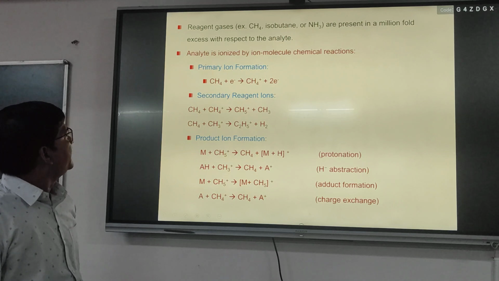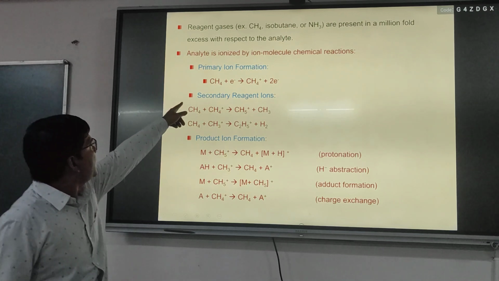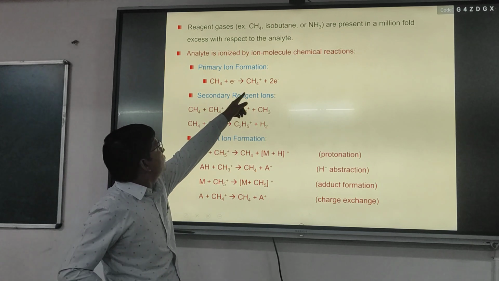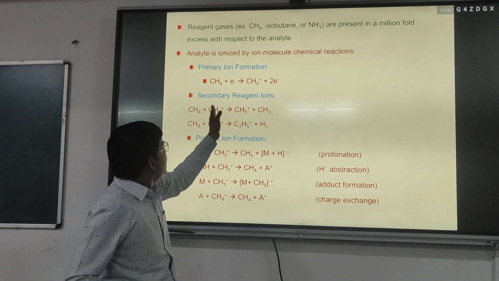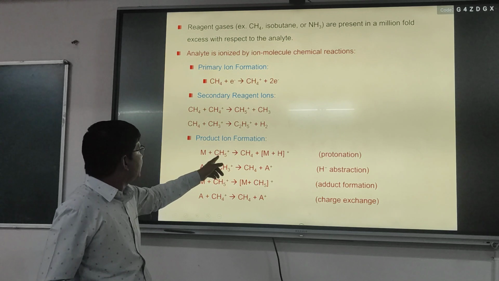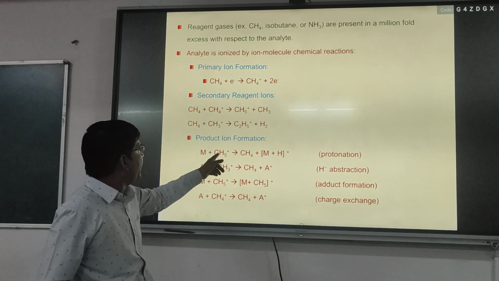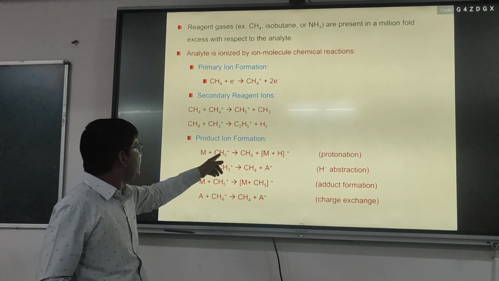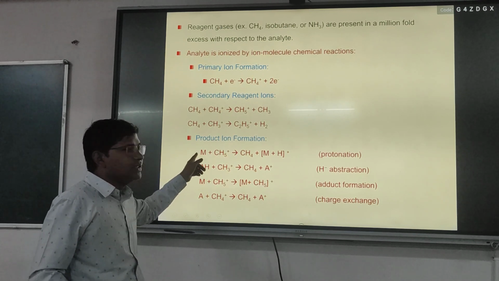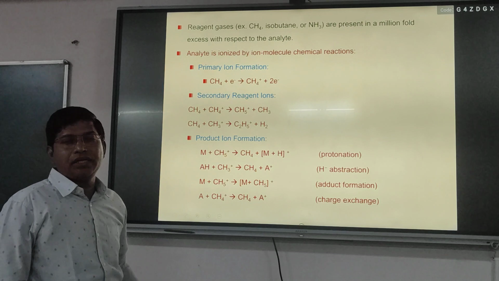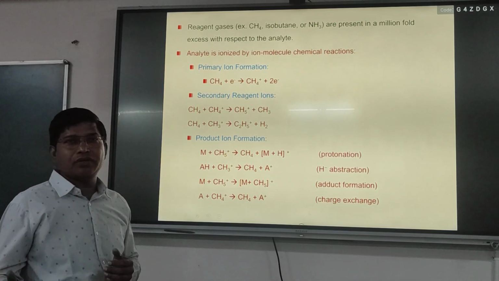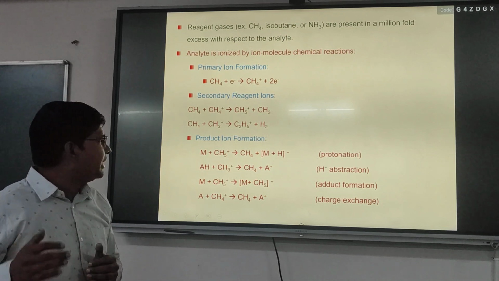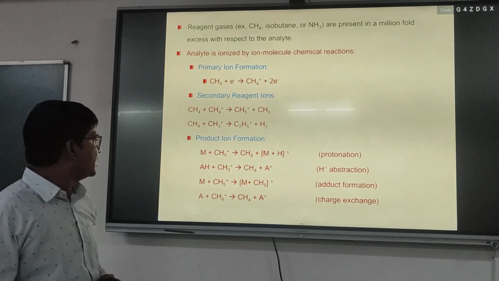So these are the different schemes. Okay, suppose first we will ionize the methane molecule. So after several steps, it will form CH5 plus, ionized methane, and this ionized methane will ionize your molecules, in order to prevent a large number of fragmented peaks in a mass spectrum.